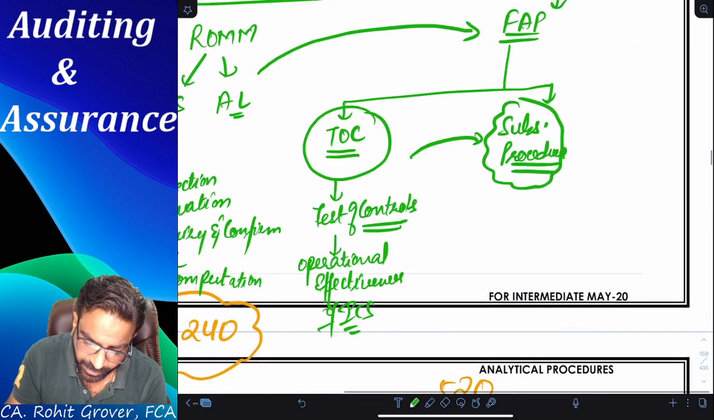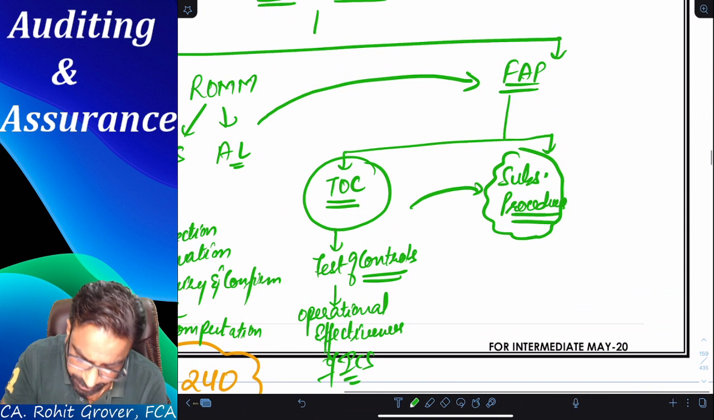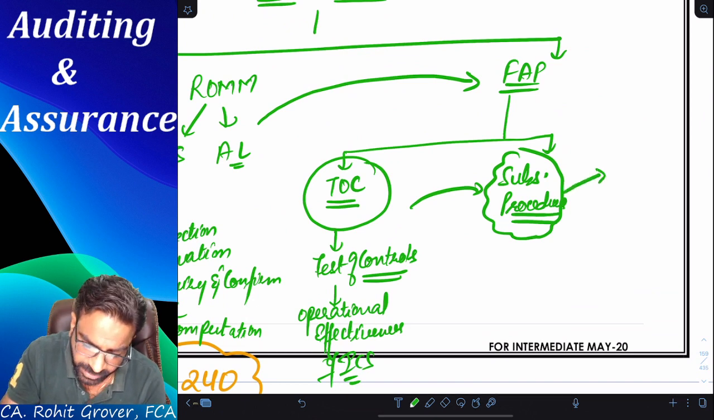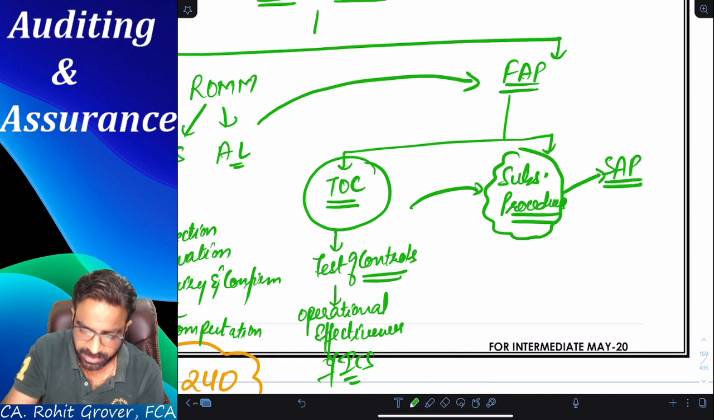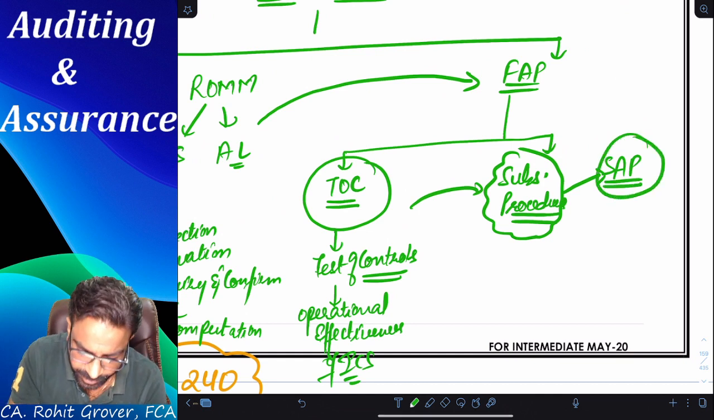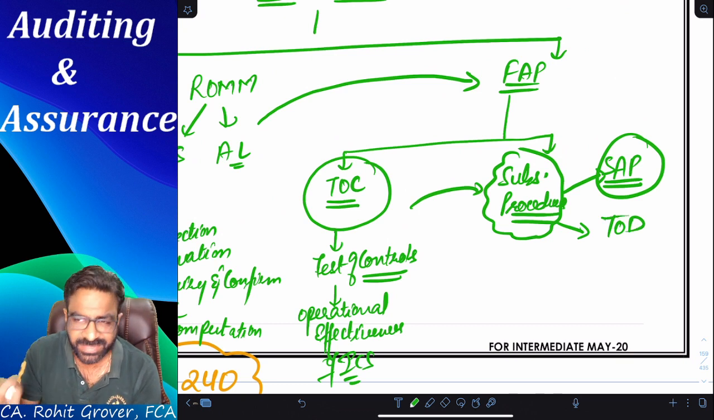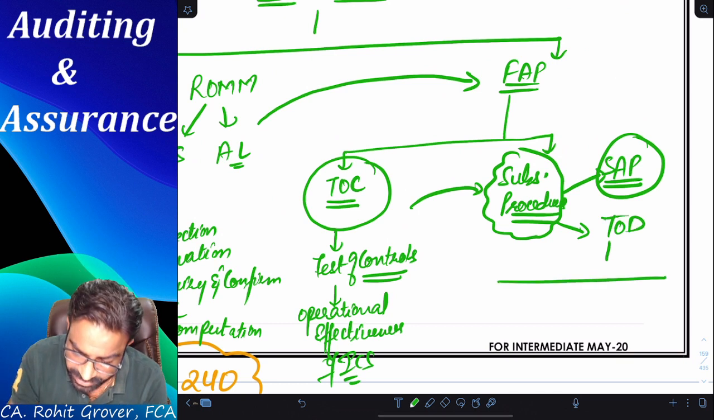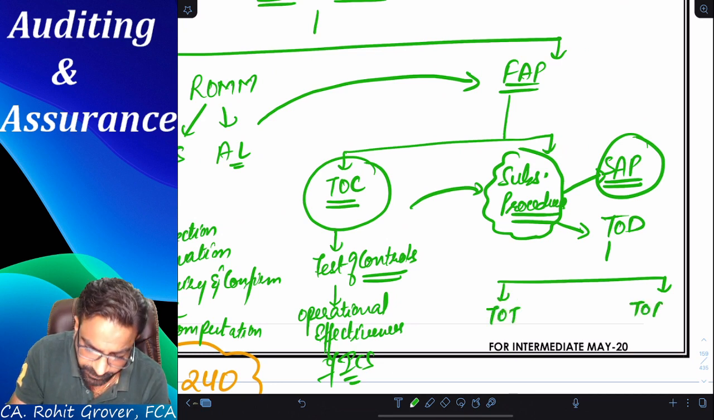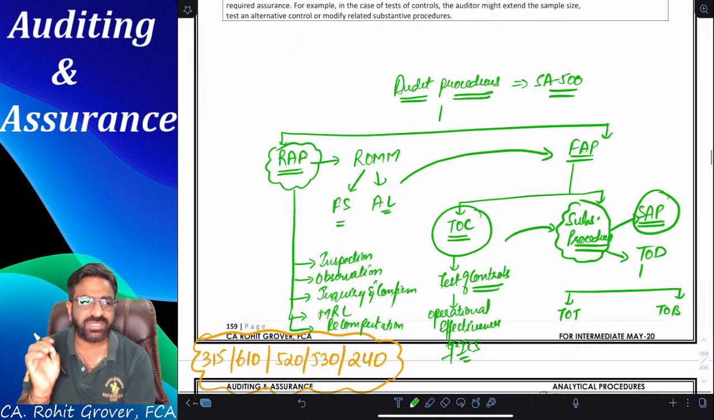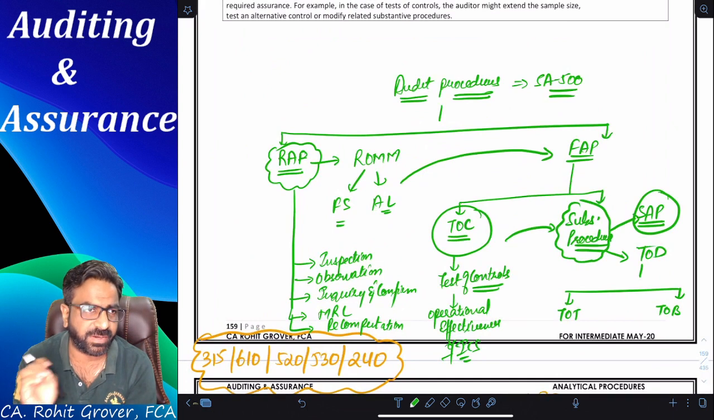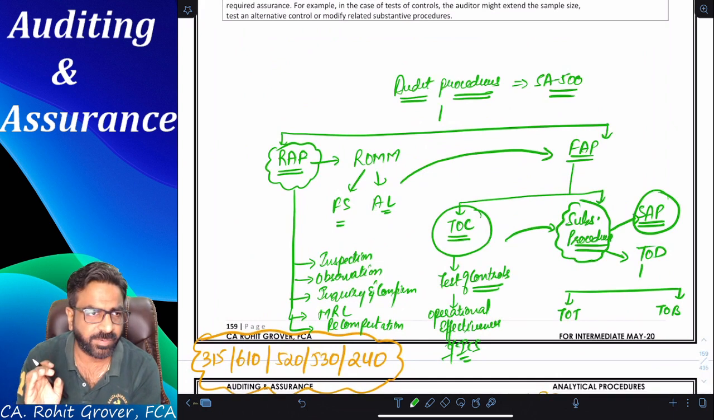And if I'm not wrong, in the substantive procedures, you have two. What are the two? One is the substantive analytical procedures, and one you have TOD. What is TOD, everyone? Testing of details. In the testing of details, further there's a classification TOT and TOB. If you all remember, the same chart we have done in our SA 500. Is it correct or not?